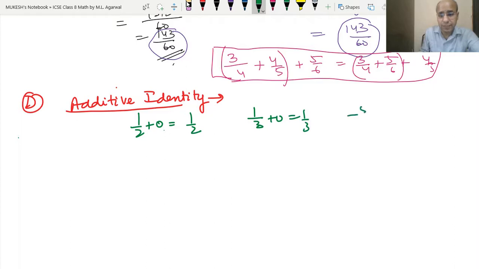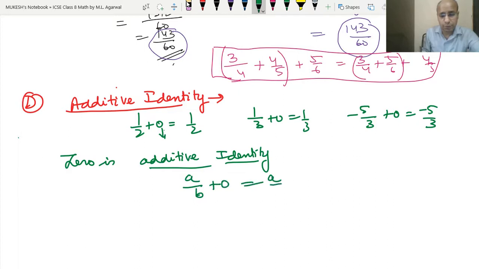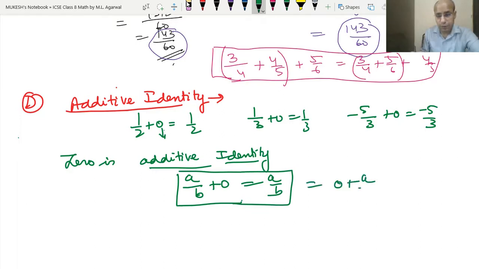If we add minus 5 upon 3 with 0, we will get minus 5 upon 3. So 0 is called the additive identity. So we can say that a upon b plus 0 is always a upon b, which can also be equal to 0 plus a upon b.